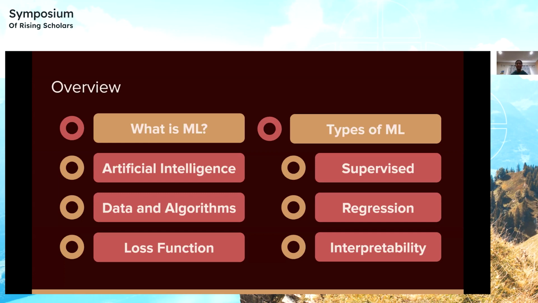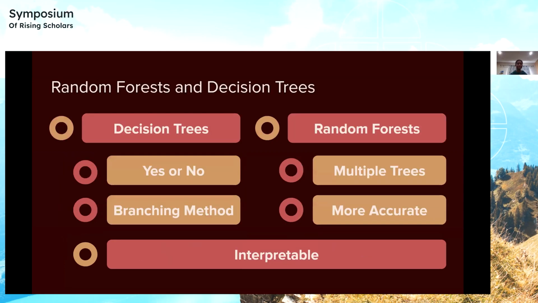And finally, interpretability. This is very important since it determines how much we can know about how the machine is making its decisions. For example, basically how much we can learn about the thinking process.